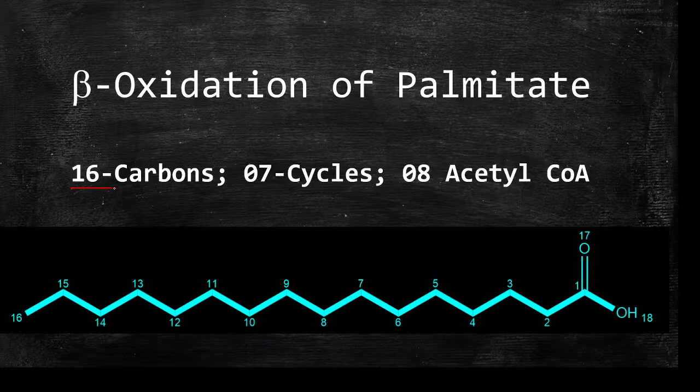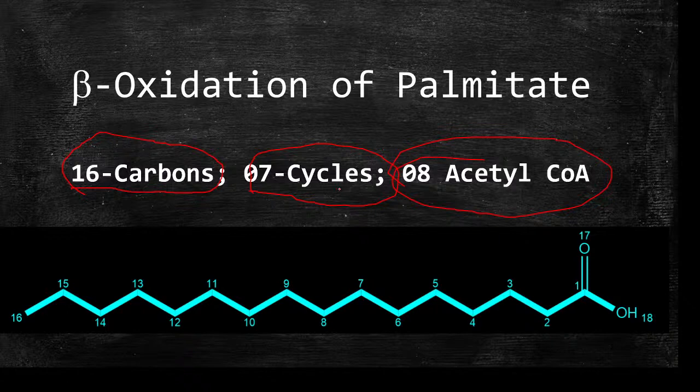It is widely present in the food we consume. It will undergo 7 cycles of beta oxidation and generate 8 acetyl-CoA. So we will see how it undergoes 7 cycles of beta oxidation and how it generates 8 acetyl-CoA molecules.